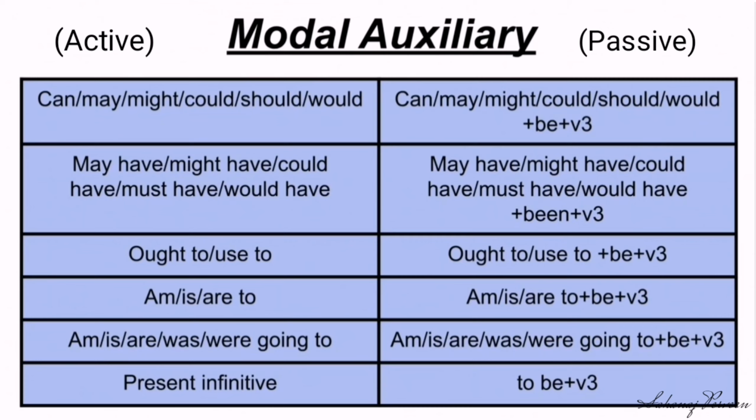In case of active: am going to, is going to, are going to, was going to, were going to. In passive, it will turn into am going to be, is going to be, are going to be, was going to be, were going to be, and the third form of verb. In active, present infinitive. In passive, it will turn into to be, and the third form of verb.